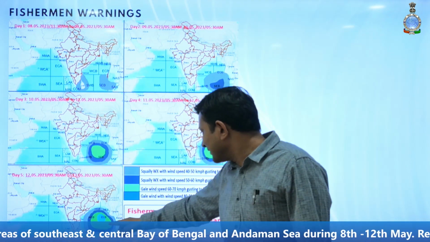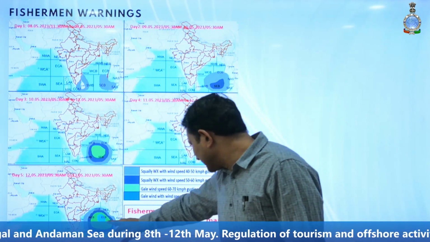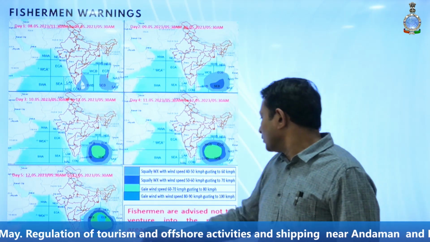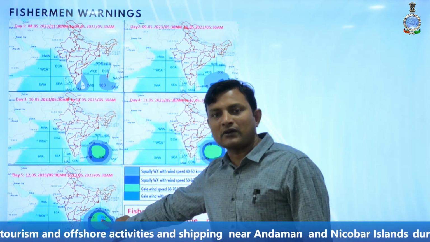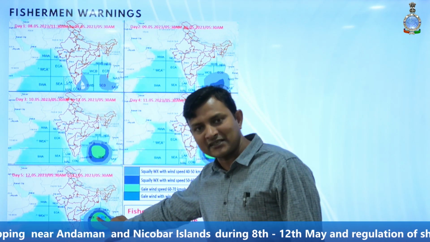On 12th of May, a cyclonic storm will already be there over the region, so there is a possibility of gale wind speed of roughly 80 to 90 kmph over some parts of the east and southeast and adjoining east central Bay of Bengal.